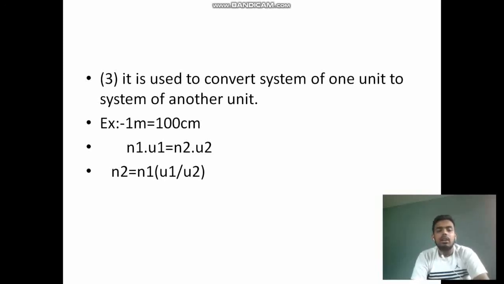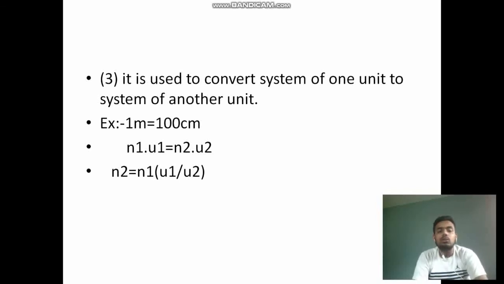As we have learned earlier, a physical quantity requires at least two things for denoting it. One is a numerical constant, the second one is a proper unit. So here one is the numerical value and u is the unit.